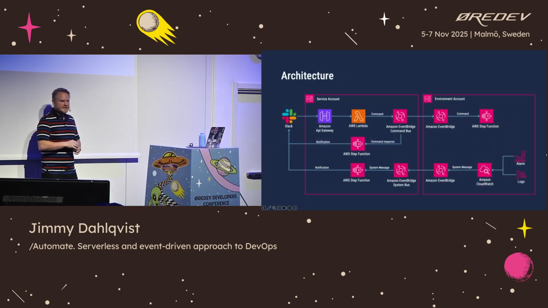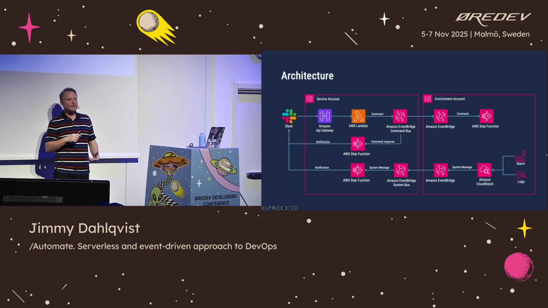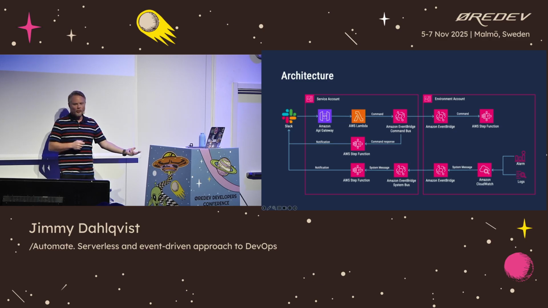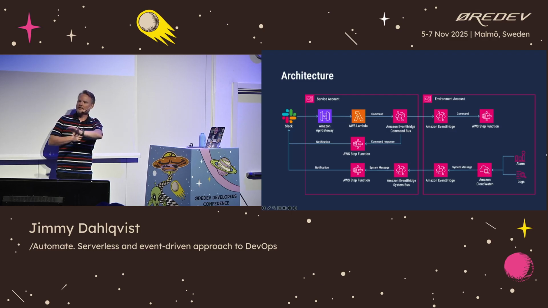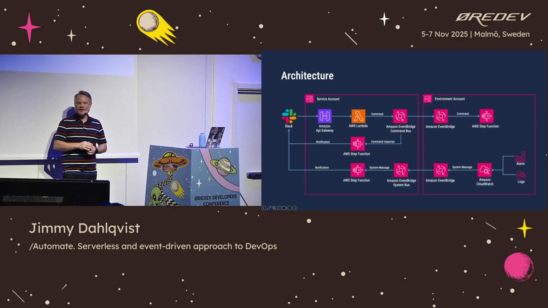If you add a few more details, Slack communicates, as I said, with API Gateway. Then we have a Lambda function that does a lot of authorization, a lot of different command parsing, and different forms of filtering. And then we have different event buses. We have separated the buses into different domains. So we have one event bus for commands and one event bus for system messages and monitoring. The reason for this is we do not want business logic to leak between them, so we wanted to create separate domains so we can separate all of the logic. And then in the environment accounts, things are implemented in a different way. They receive their events and act on those things.